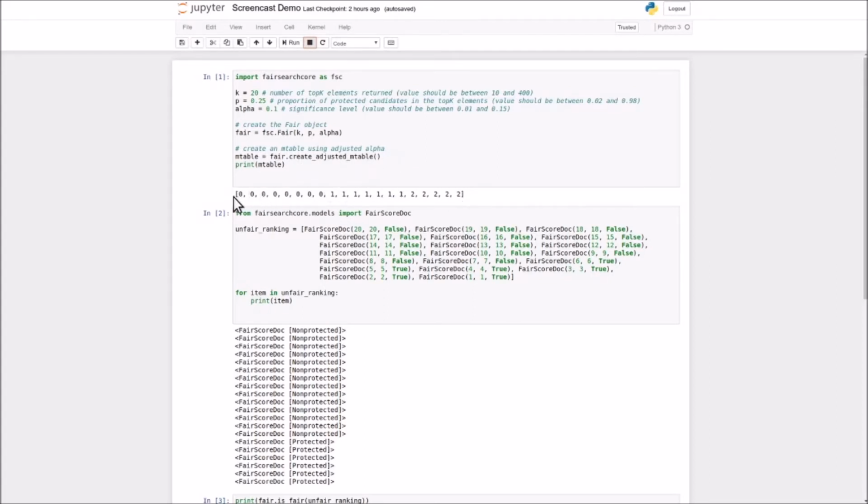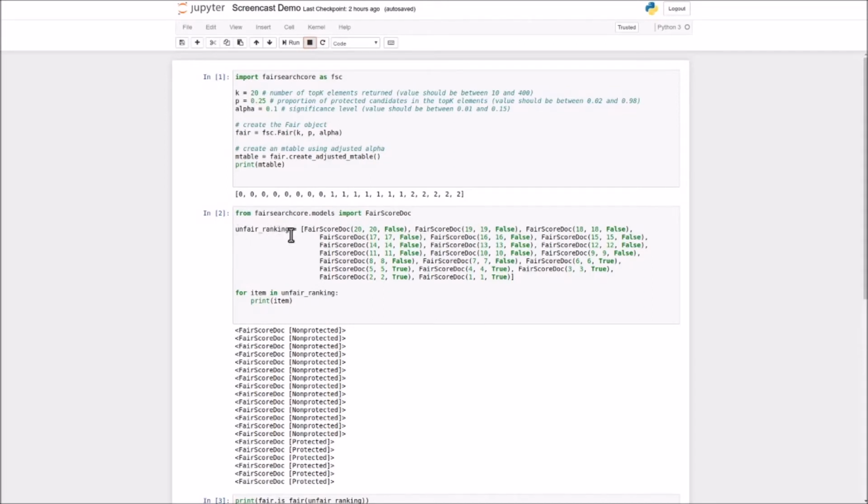And what this tells us is that in the first 8 positions, I need at least 0 protected candidates to meet the fairness criteria with a P of 0.25 and a K of 20. And then in the 9th position, I need at least 1 protected candidate. Then on the 16th position, I need at least 2 protected candidates to meet these fairness criteria up here.